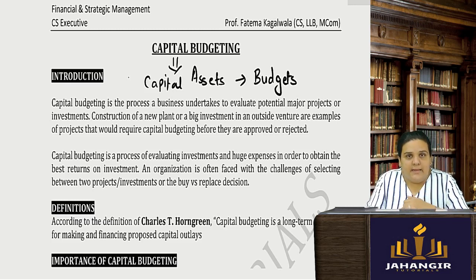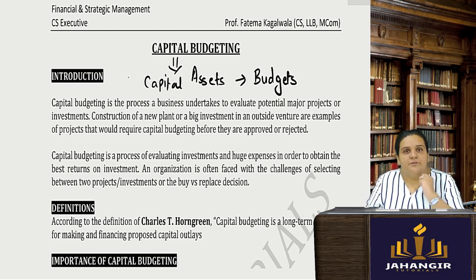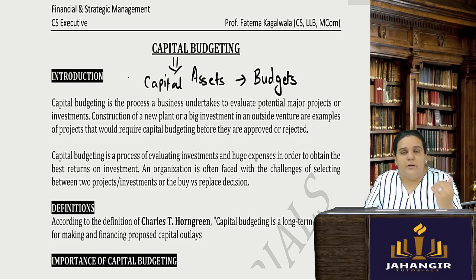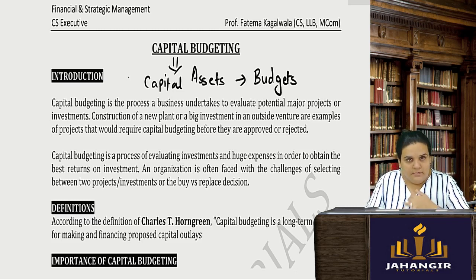We have to analyze whether this particular asset is going to give me that much cash inflow or not, the amount of inflows I am going to expect from one year to another, and the number of years in which cash flow is going to be generated from that asset. The budget is prepared, the returns are ascertained, and based on that the decision is taken: whether investment should be done in this particular capital asset or it should be rejected, approval or rejection. So there are various methods also.